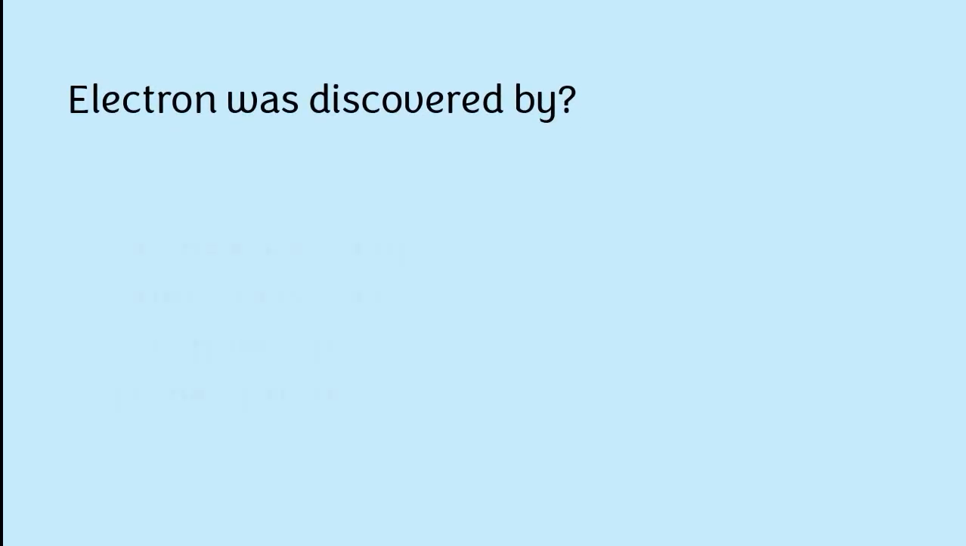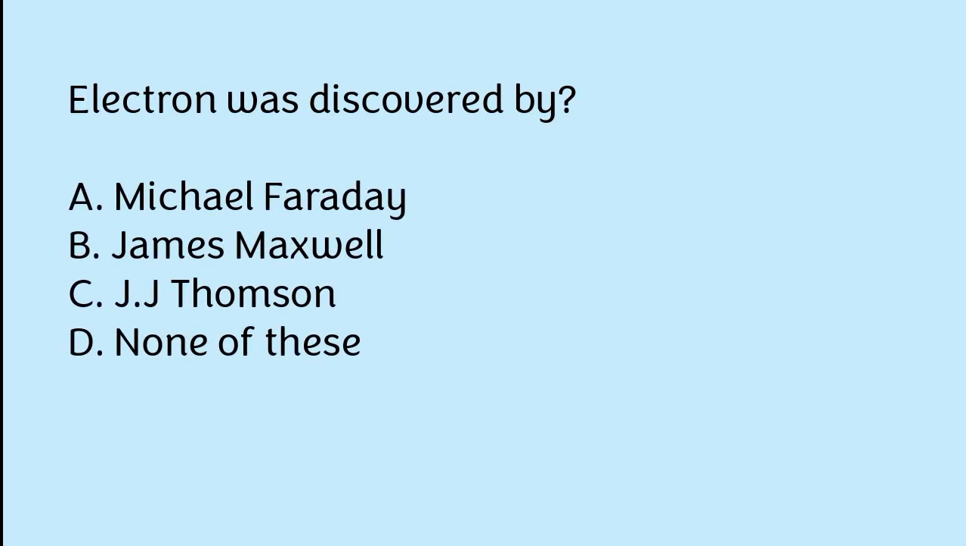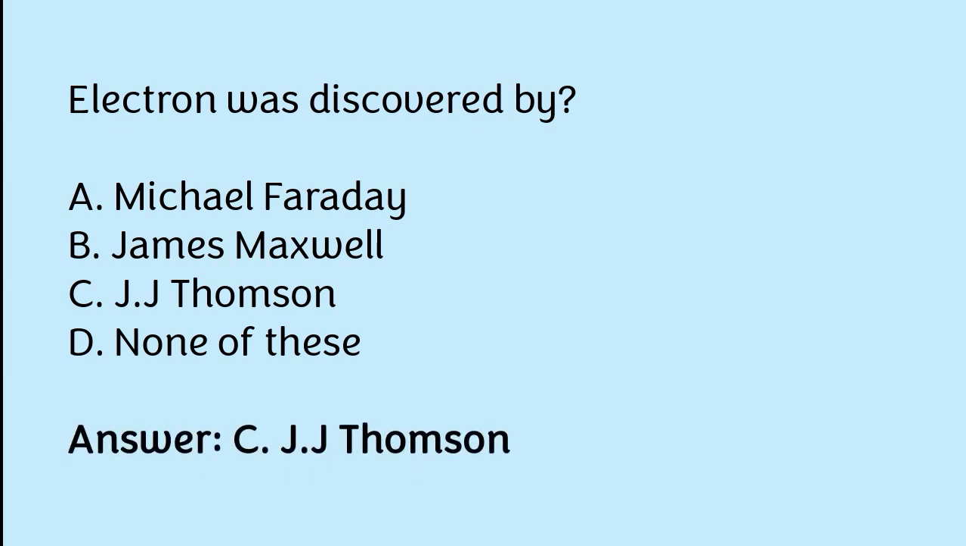Electron was discovered by: Michael Faraday, James Maxwell, J.J. Thomson, none of these. The correct answer is option C. Electron was discovered by J.J. Thomson.